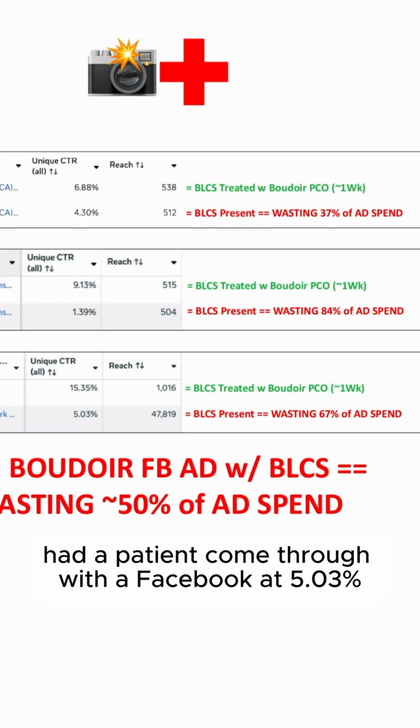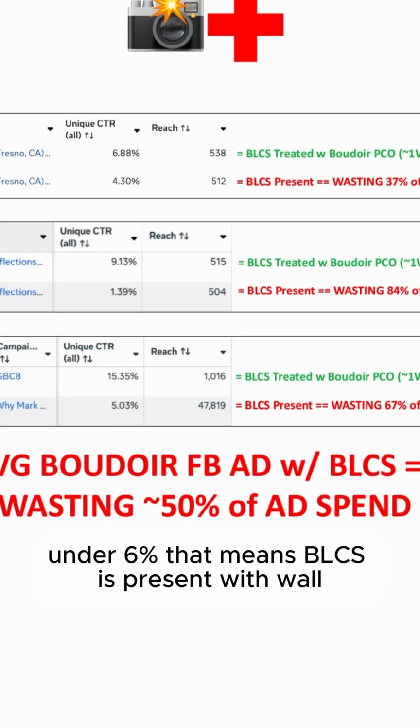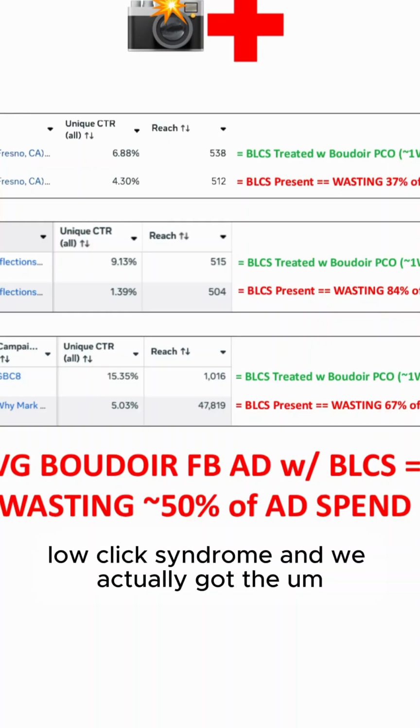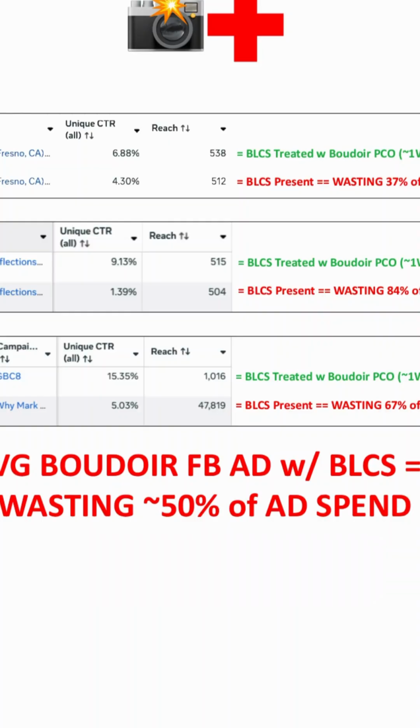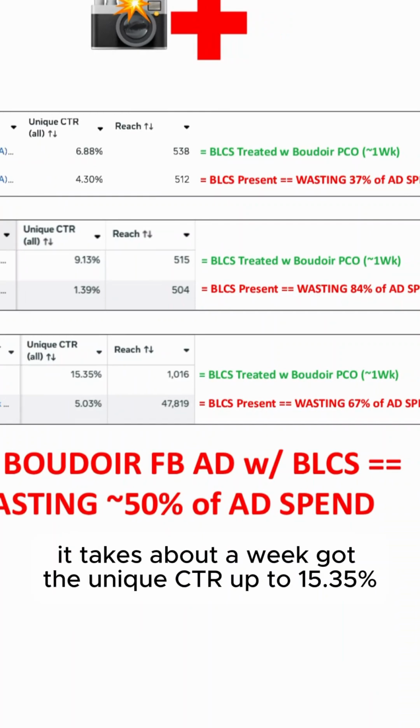Finally had a patient come through, Boudoir Facebook ad at 5.03%, under 6%. That means BLCS is present, Boudoir low click syndrome. And we did the Boudoir Pico treatment on it. It takes about a week. Got the unique CTR up to 15.35%.